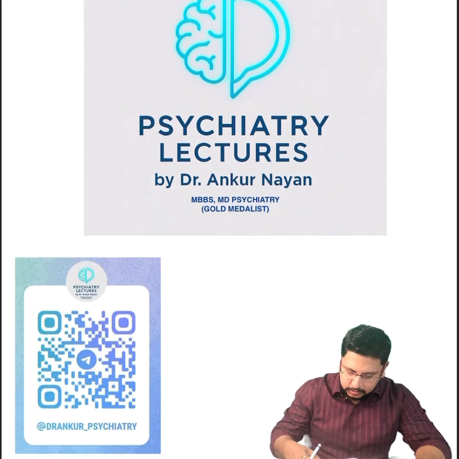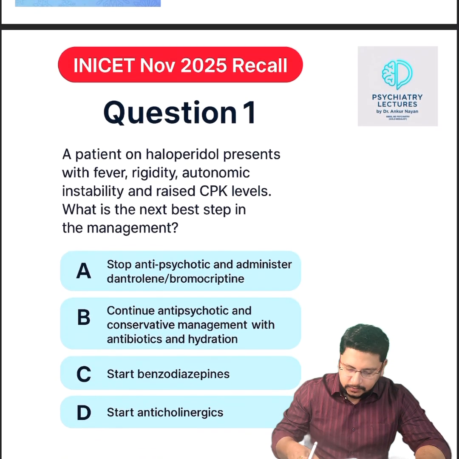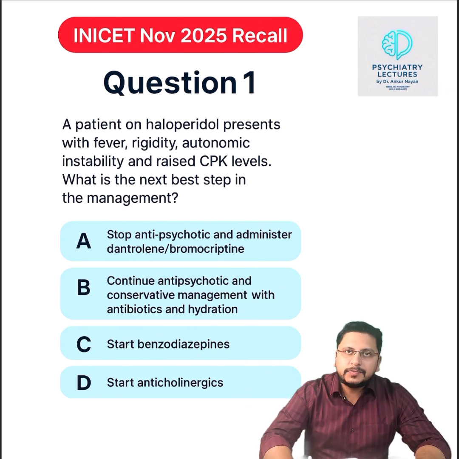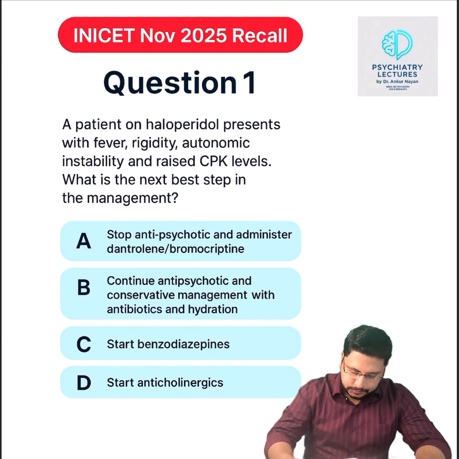Okay, so getting set to go. This is the first question. A patient on haloperidol presents with fever, rigidity, autonomic instability, and raised CPK levels. What is the next best step in the management? So we have to first make the diagnosis and then approach the question.